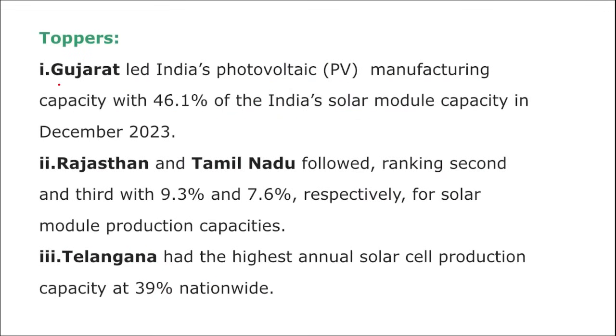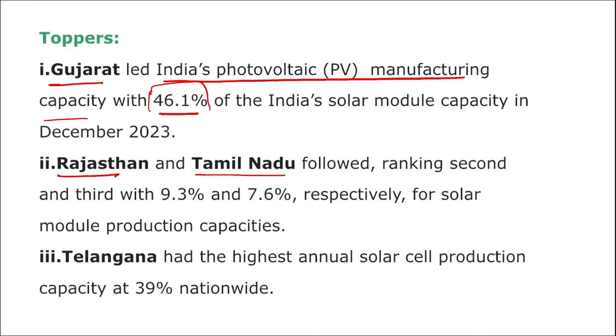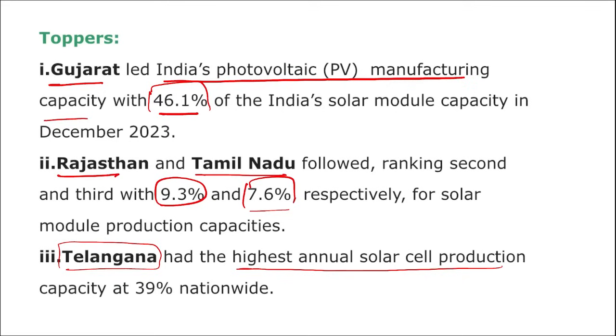Correct. Then here you can see Gujarat state led India's photovoltaic manufacturing capacity with 46.1% manufacturing, followed by Rajasthan and Tamil Nadu with 9.3% and 7.6% respectively, whereas Telangana saw the highest annual solar cell production capacity, at 39%.